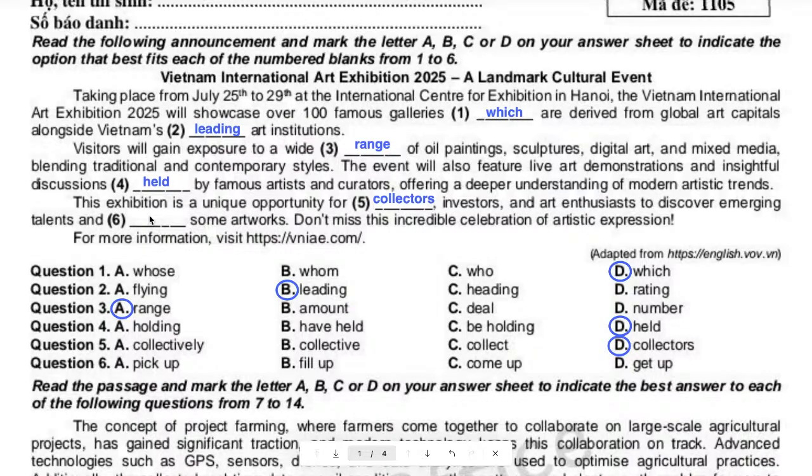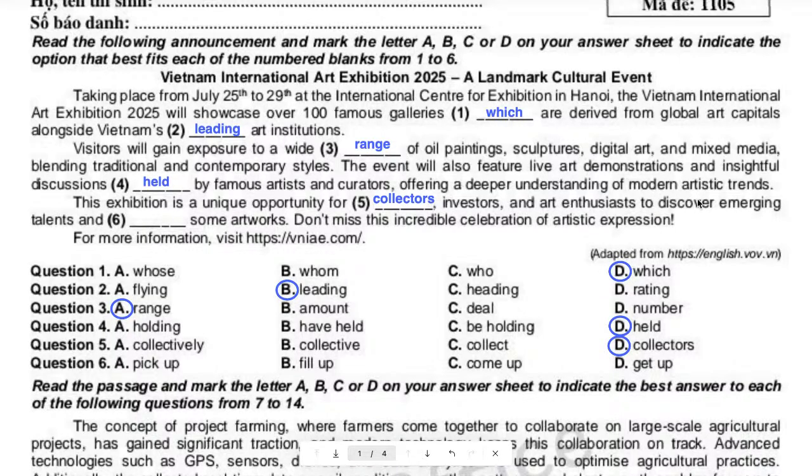Why? Because before that, I have discovered emerging talents and do something that we need. That's right. Because before that, you see to discover emerging talents and something. Now, to discover emerging talents, what is the verb here? Discover. You see after to, right? After to, we need a verb.